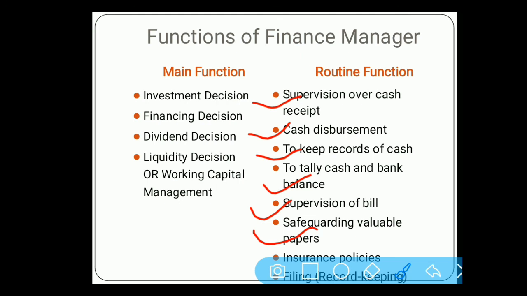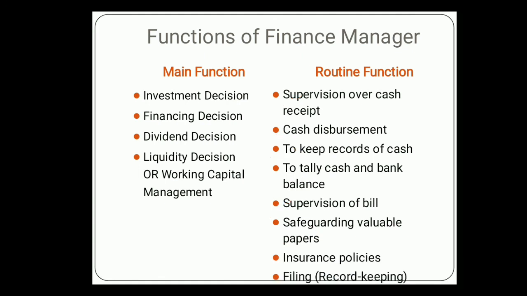Insurance, which is taken for any assets or for any employees, policies should be kept safely by the manager. And the last one is filing of records, that is, filing of the bills, filing of any document should be done by the finance manager. So this is the whole working of a finance manager in a company.